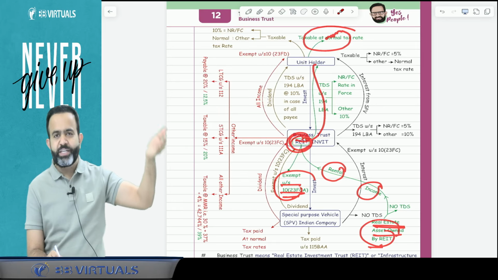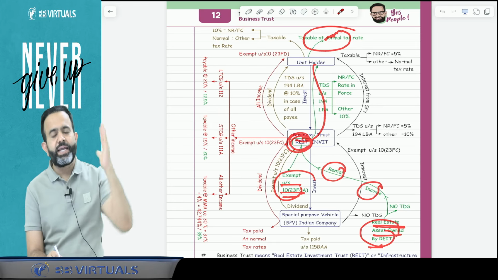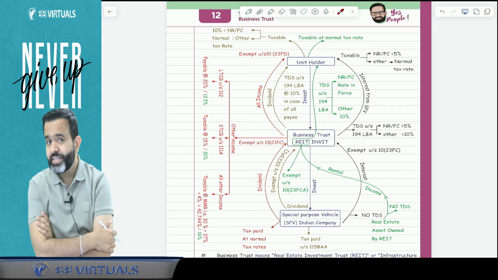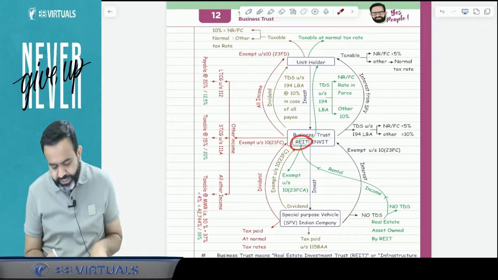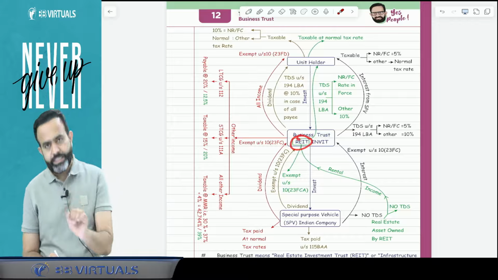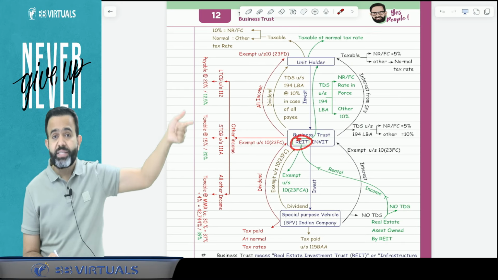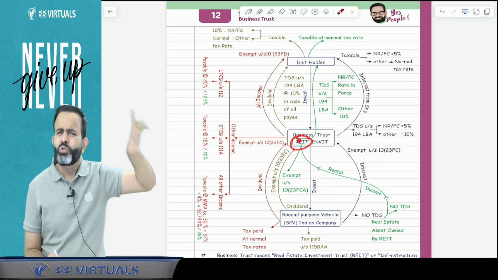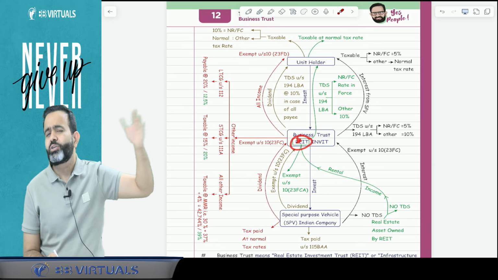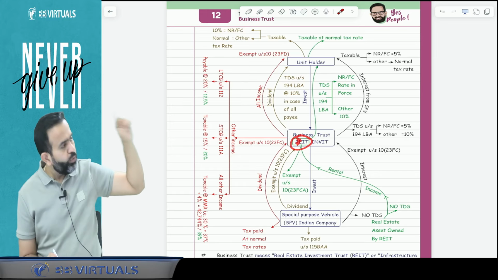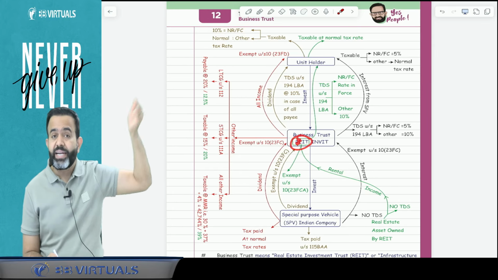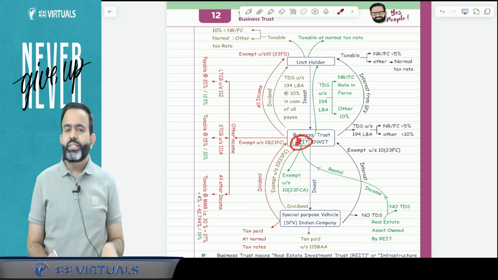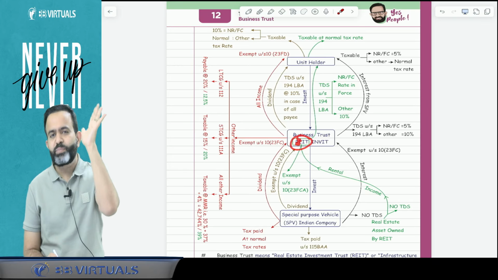Even if it is a non-resident or foreign company unit holder, it is the normal tax rate, and in case of the resident unit holder, also it is the normal tax rate. Then say TDS is applicable or not? Answer is yes. Here the REIT is required to deduct the TDS, but what is the TDS rate? If it is paid to a non-resident foreign company unit holder, since it is taxable as per the normal tax rate, then TDS is also applicable as per the normal tax rate, or I can say the rate in force. So whatever the tax rate for a non-resident foreign company, at that rate only TDS is applicable. But if this rental income is paid to a resident unit holder, then TDS is applicable at the rate of 10%.